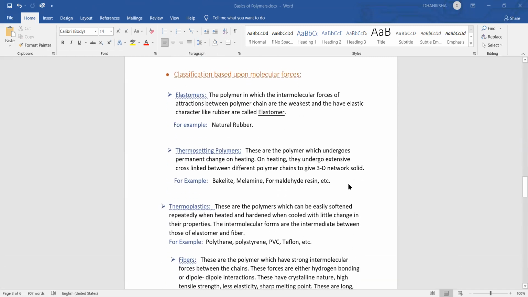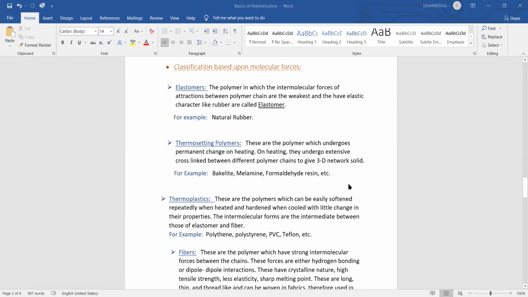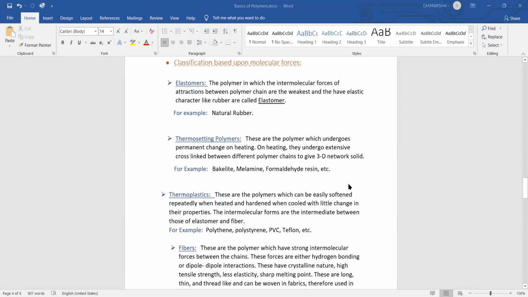Now we will discuss the classification of polymers based upon molecular forces. Whenever we are talking about polymers, obviously there would be intermolecular forces between the polymers, and that's the reason they have certain properties. It could be some tensile strength and it could be a fiber nature. So we classify the polymers on the basis of their molecular forces.